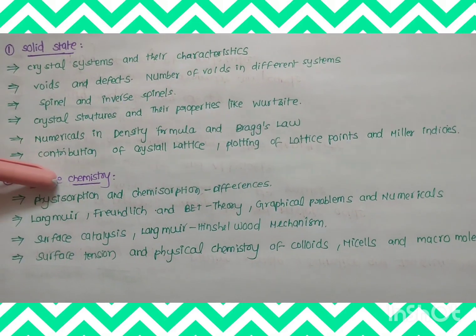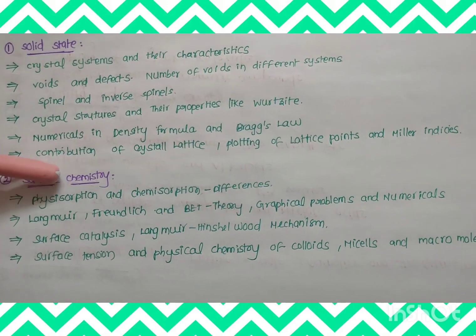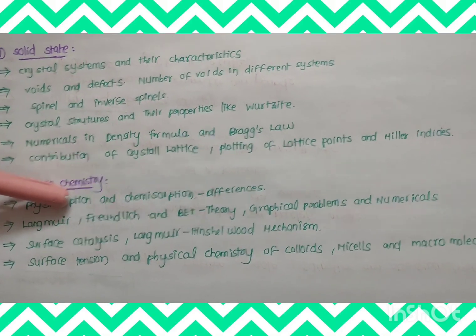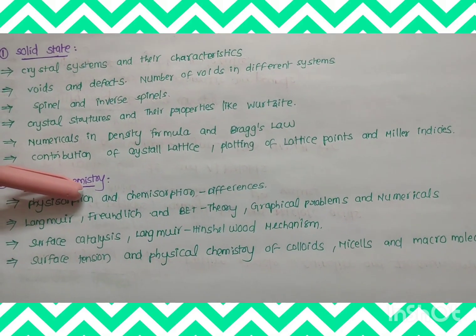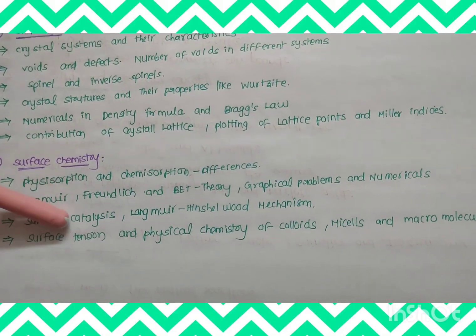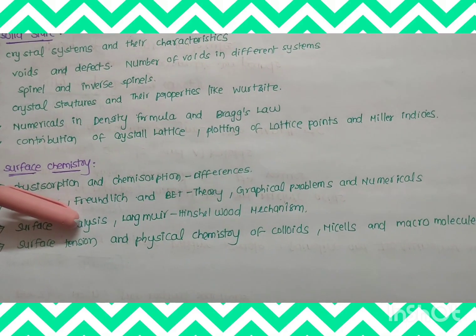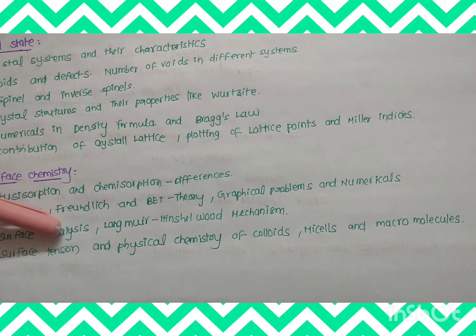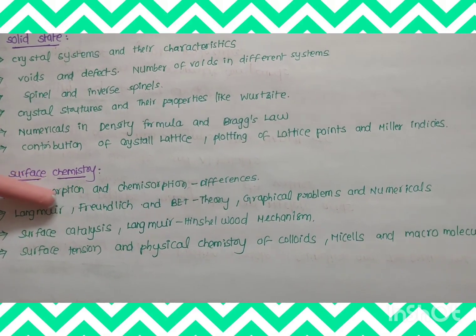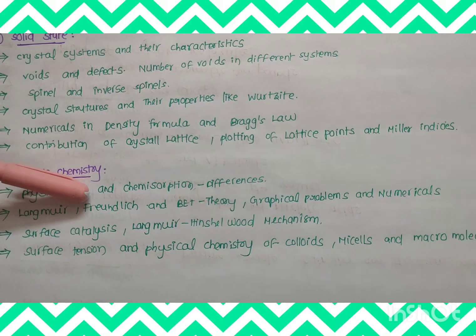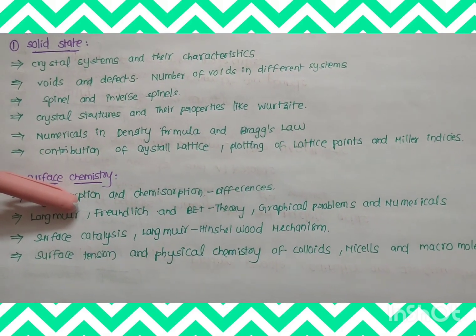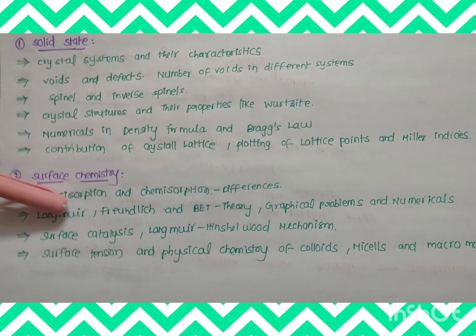Okay. Now let's start surface chemistry. In surface chemistry: physisorption and chemisorption differences, Langmuir and Freundlich adsorption theory, graphical problems and numericals. Then surface catalysis, Langmuir-Hinshelwood mechanism, surface tension, physical chemistry of colloids, micelles, macromolecules. Among these, Langmuir and Freundlich adsorption theory is very important. Last time they asked a question from Freundlich, so I think this year they will definitely ask Langmuir.